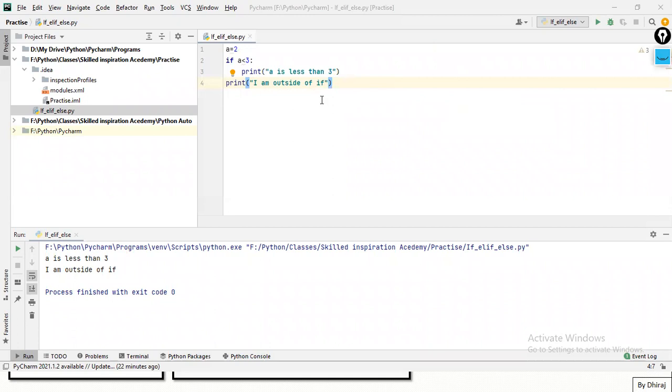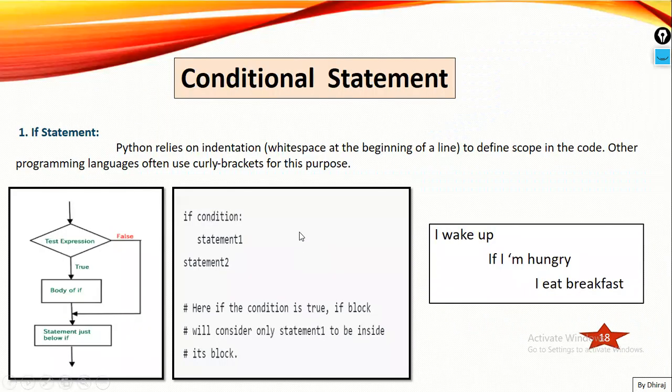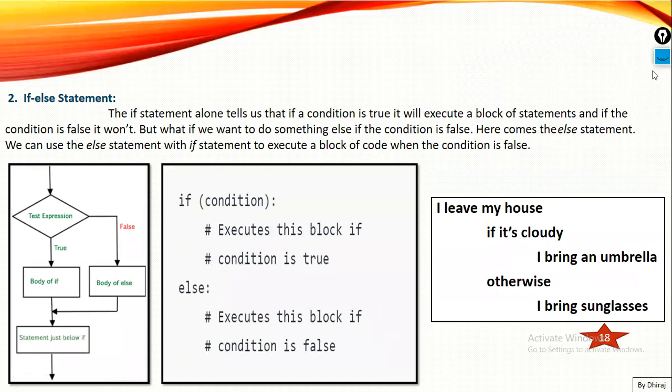So this is known as the if statement, which is the first conditional statement in Python. Same here, this is the syntax of the if conditional statement. Here we have to assign a statement, and then this is a second statement. Now let's move towards another condition named the if else statement. First we have seen the if statement. Now how does the if else statement work?